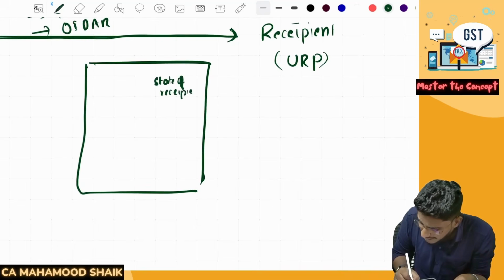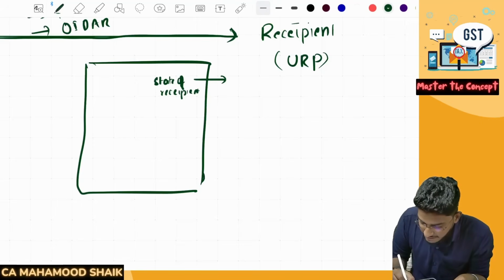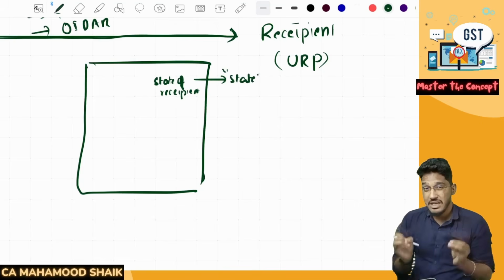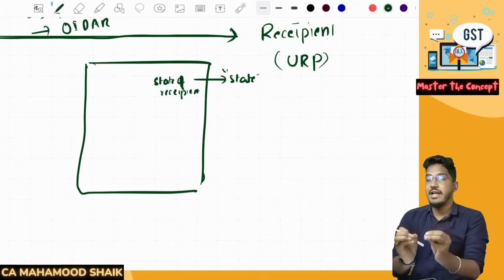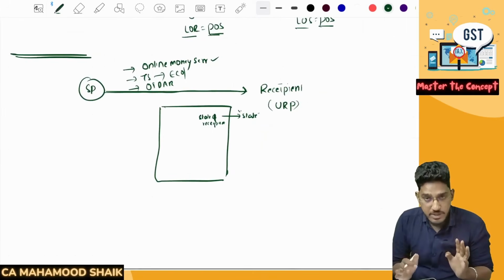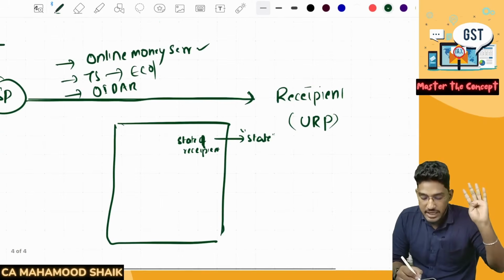He need not record the complete address of the recipient, but it must contain the recipient's state, to which state the recipient belongs. That is, the name of the state must be compulsorily mentioned irrespective of the value of the service. Irrespective of the value of the service, if a service provider is providing which kind of services? Three kinds of services. What are the three kinds of services?